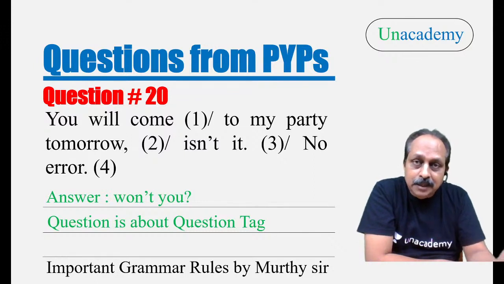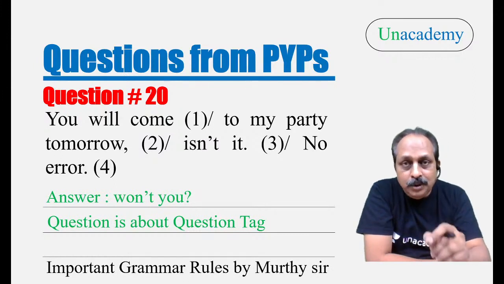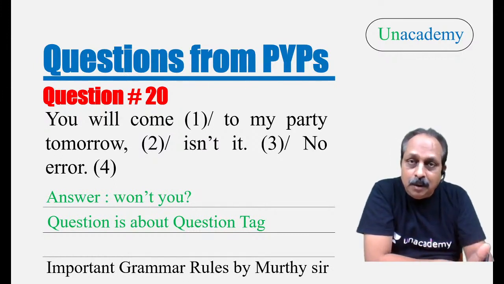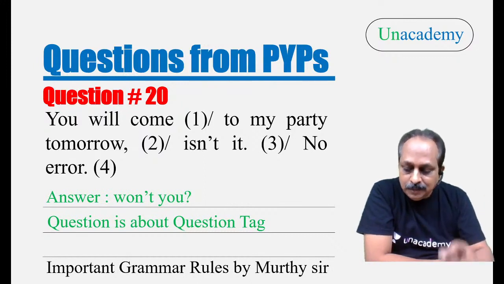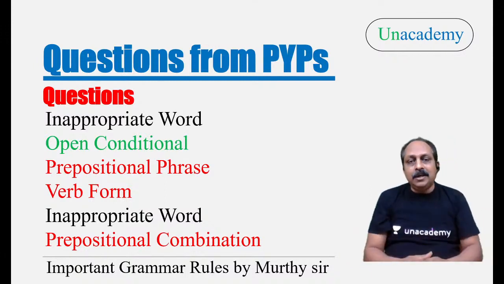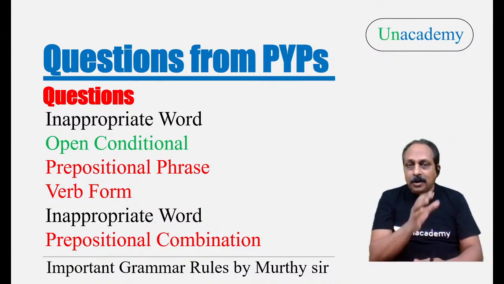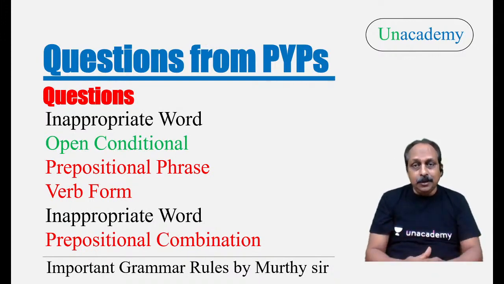She came yesterday, didn't she? She comes every day, doesn't she? She will come tomorrow, won't she? She has already come, hasn't she? Based on the tense, the question tag changes. So that is very important. And now let us have a look at the 20 questions. What are they about? And what is important, what is not important? Analysis. This is very useful.